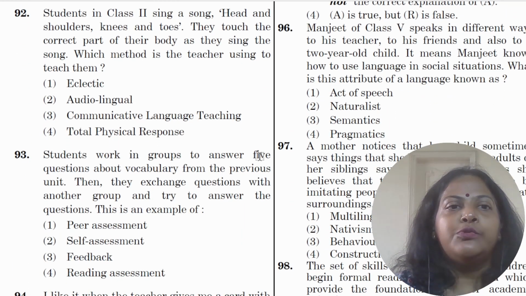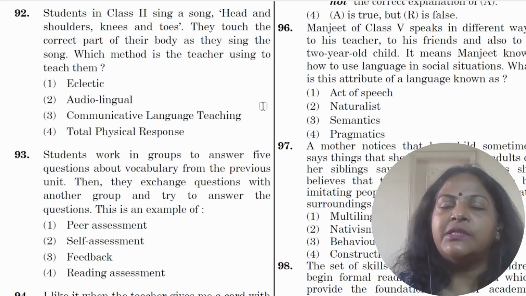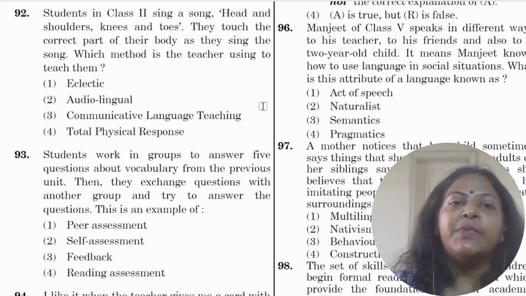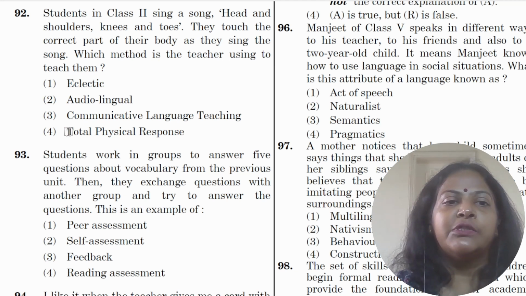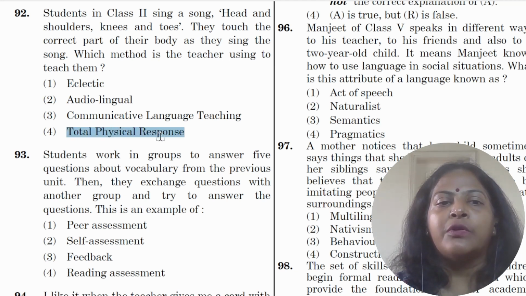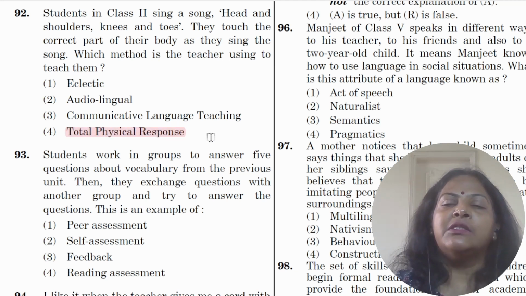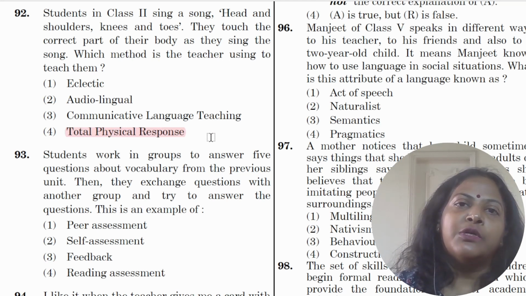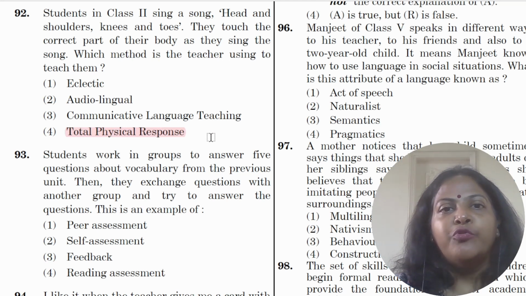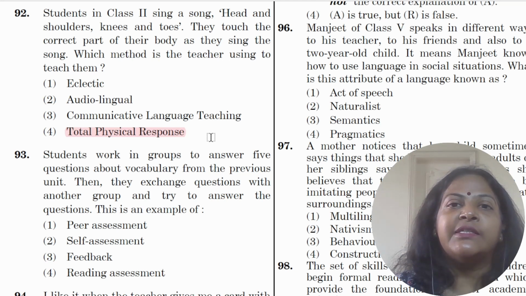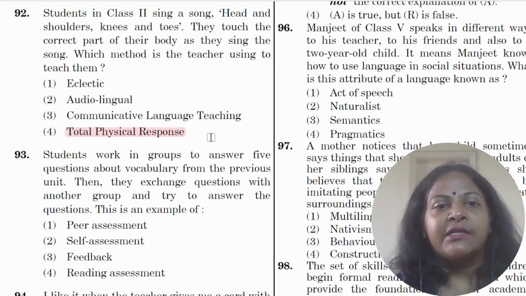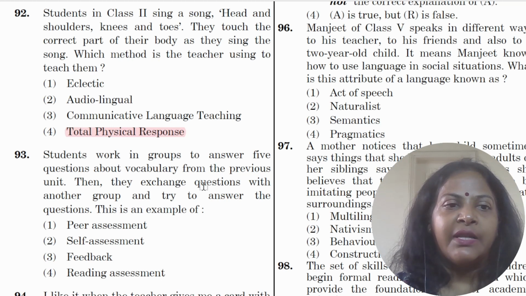Question 92: students in class 2 sing a song, head and shoulders, knees and toes, and they touch that correct part. Which method is the teacher using? So this is called TPR, or total physical response. This is when you use words which are movement based or things based, and the child goes around touching that. So using total physical response, this is a method of teaching a second language at a primary level.